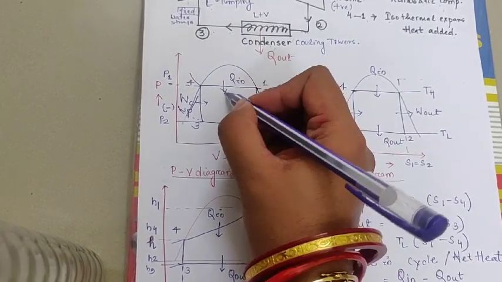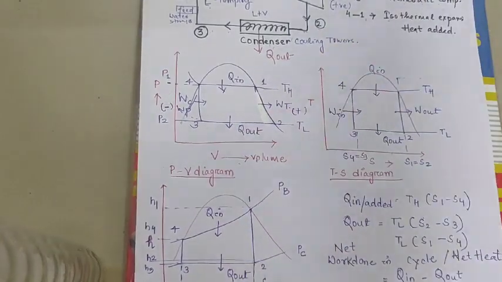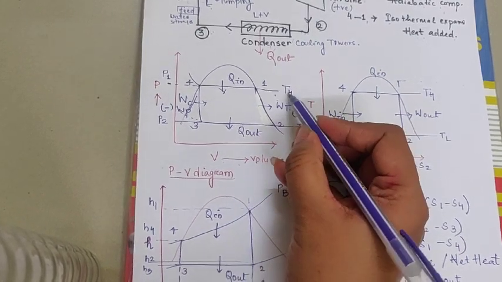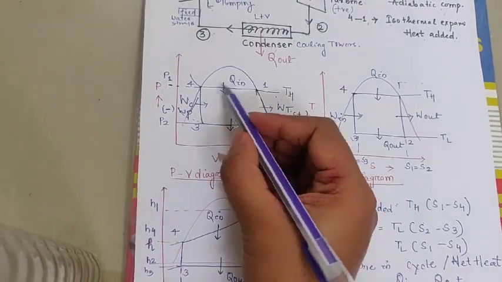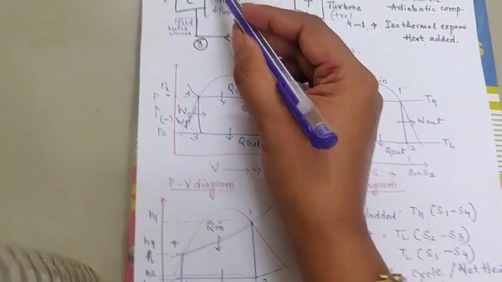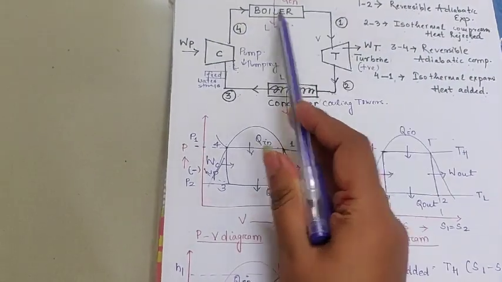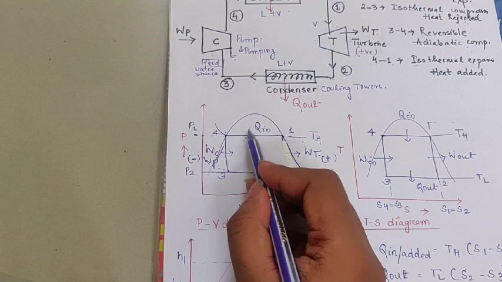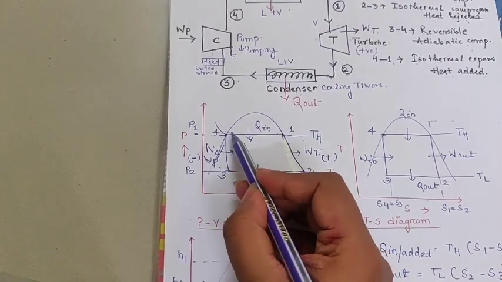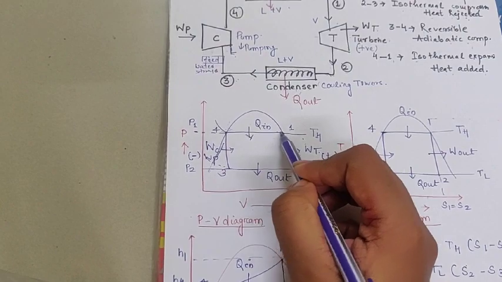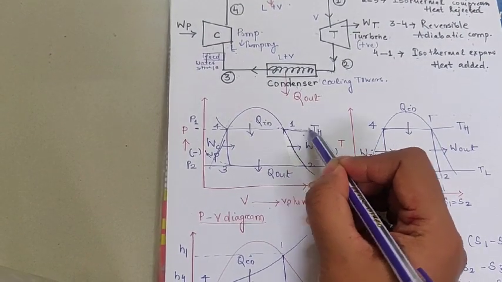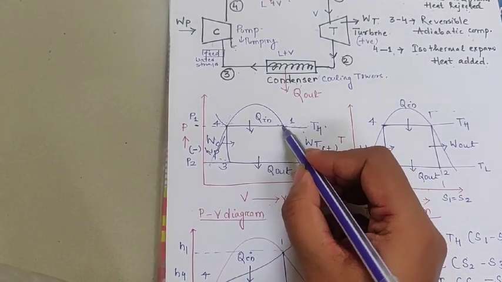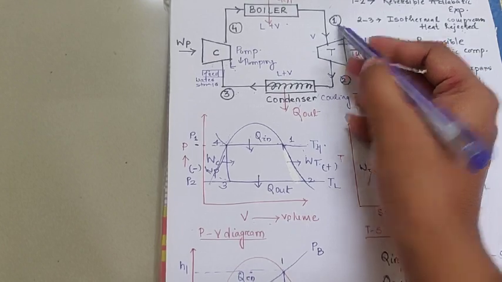Here you can see the Q is being added and Q out is already here. But there are the two temperature limits: high temperature and low temperature. From 4 to 1 in the case of the boiler means it is the position of the boiler. The heat is being supplied. After heating, this liquid stage becomes vapor or steam, with a higher temperature. This steam strikes the turbine, this point 1.